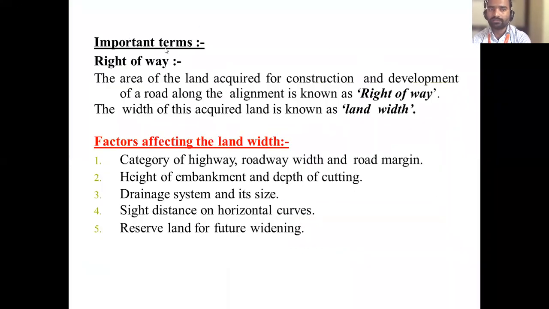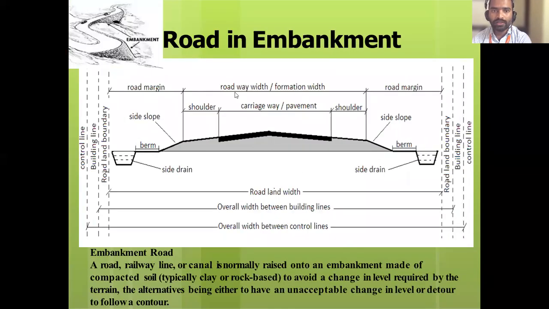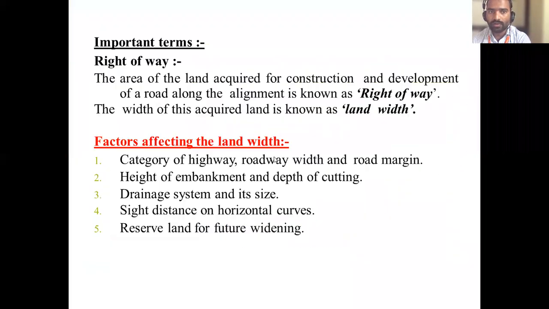See, important terms. So the first term is what? It is right of way. So what is right of way? You have seen here, there is roadway or formation width, the road land width. You have seen all these points. What is right of way? The area of land acquired for the construction of a road and development of a road along the alignment is called right of way.